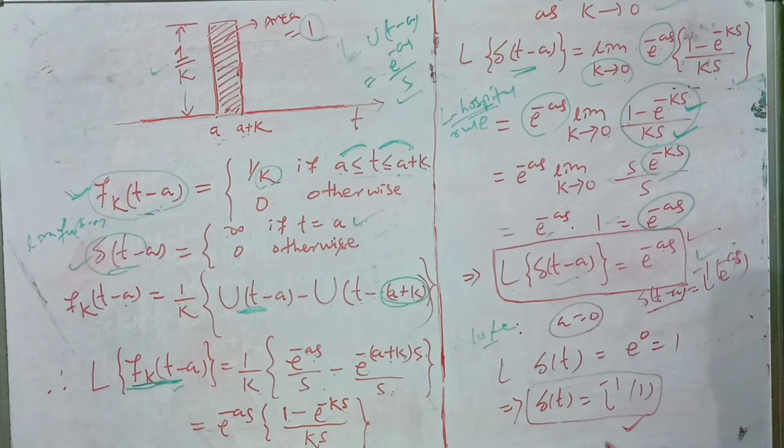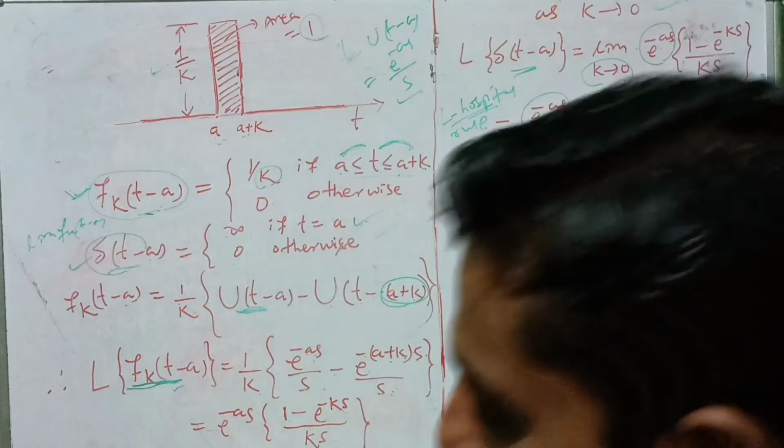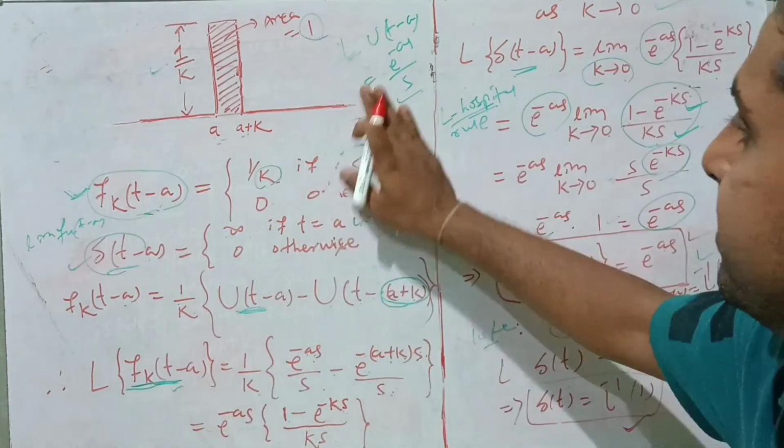Okay, so these are about the Dirac delta function, and we can also give an example.